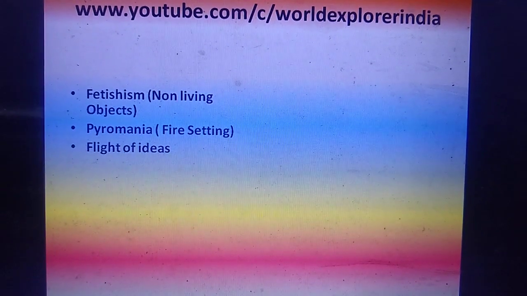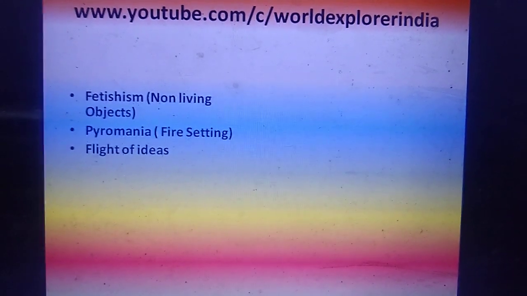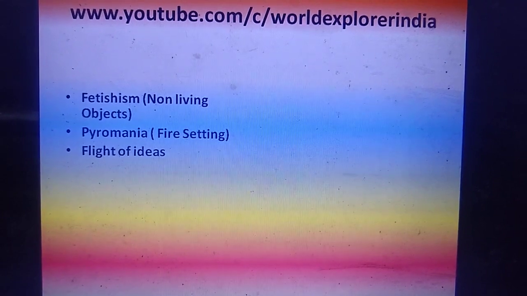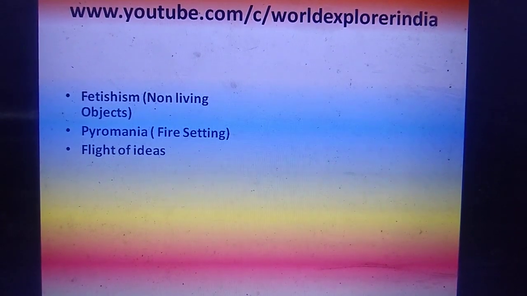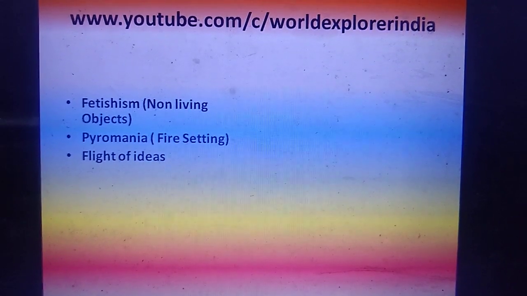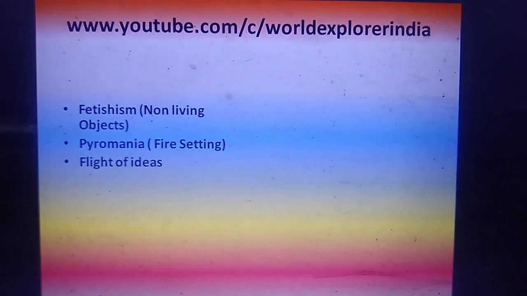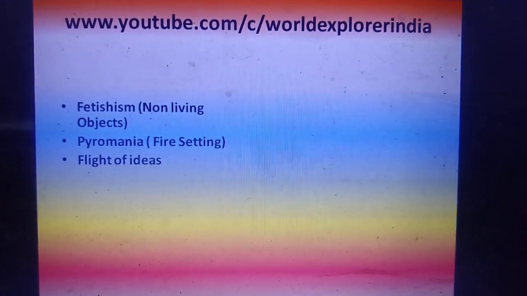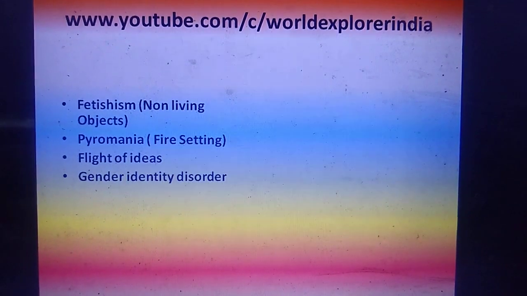Flight of ideas. Flight of ideas means they shift from one topic to another topic easily, and they will not have a fixed concept. They will keep shifting from one topic to another topic. That is called as flight of ideas.